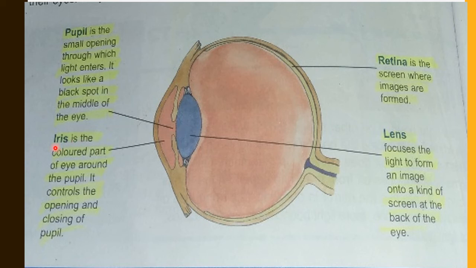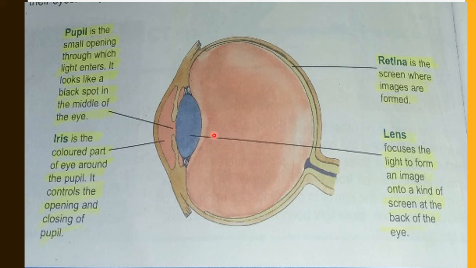The next part is the iris. Iris is the colored part of the eye around the pupil. It controls the opening and closing of the pupil. Here you can see this part is known as iris. This is the colored part of our eye and it controls the opening and closing of the pupil.